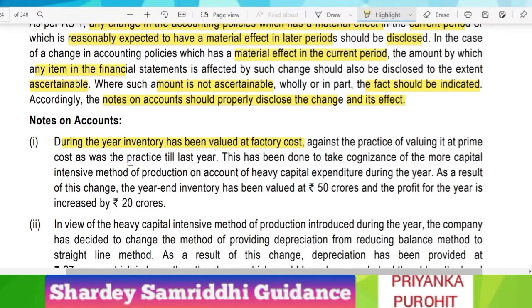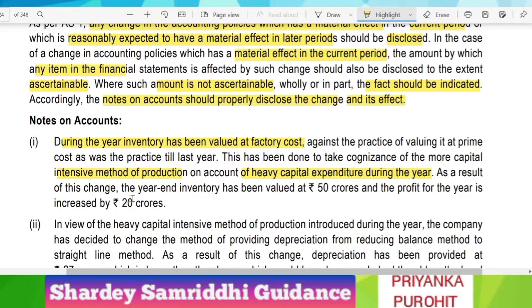So this point is indicating that there is a change in accounting policy. This has been done to take cognizance of the more capital intensive method of production on account of heavy capital expenditure during the year. So the company has given the justification that this has been done so as to record the more capital intensive method of production on account of heavy capital expenditure.